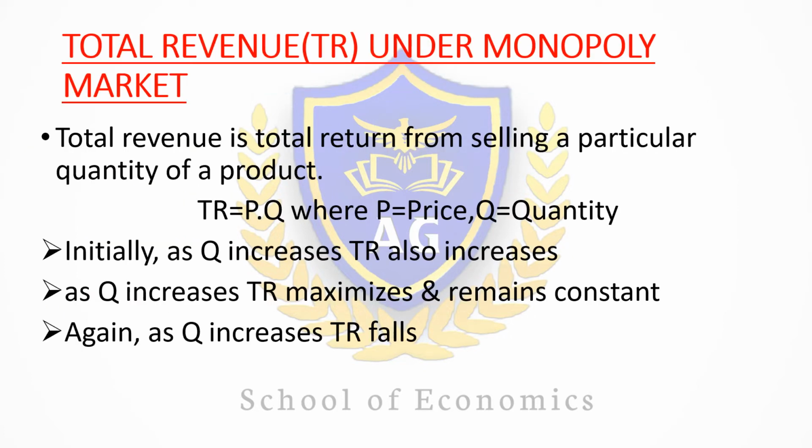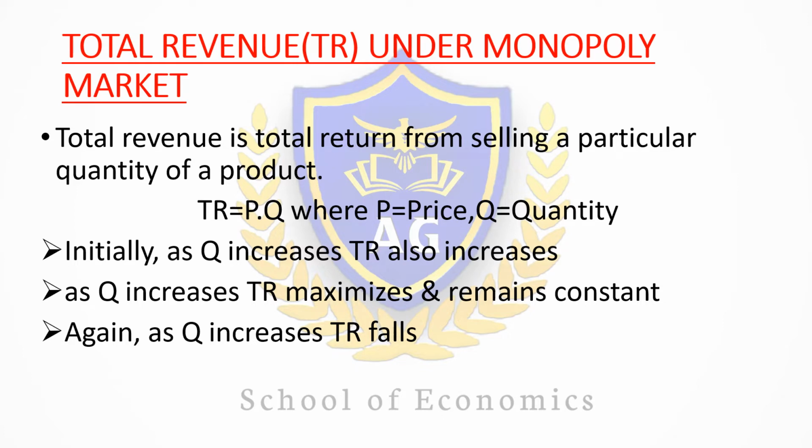Now coming to the revenue part of the monopoly market, here we will be discussing the total revenue under the monopoly market. Total revenue is the total amount of return from selling a particular quantity of a product. Let us take an example. Suppose a firm sells 10 units of a product at a price of rupees 10 per unit.